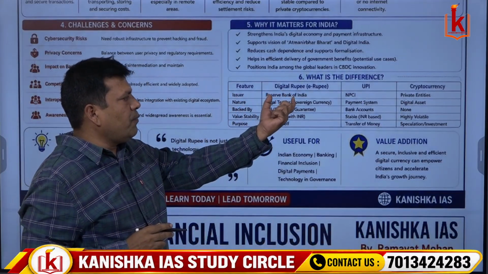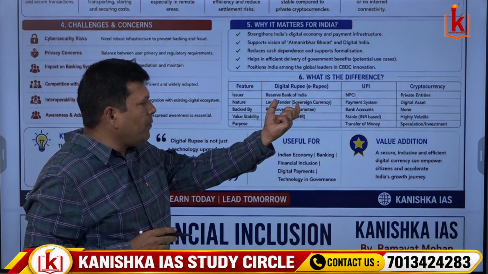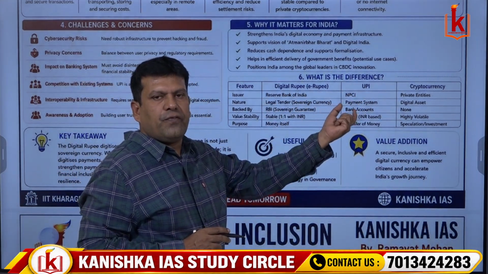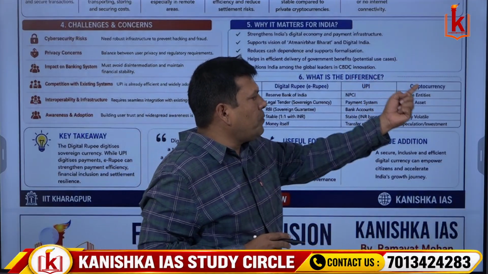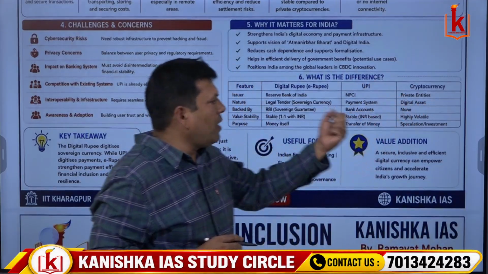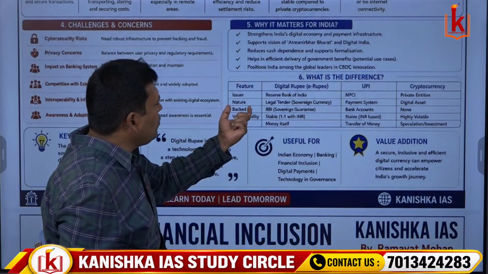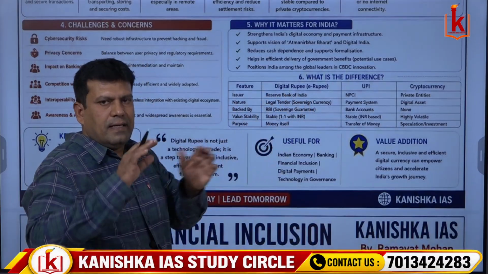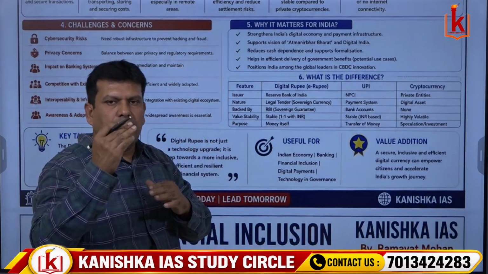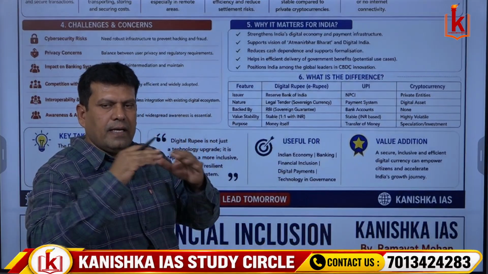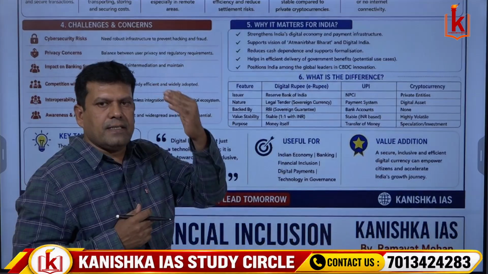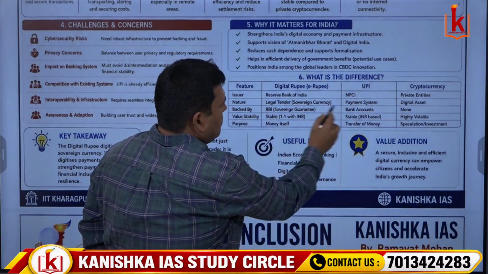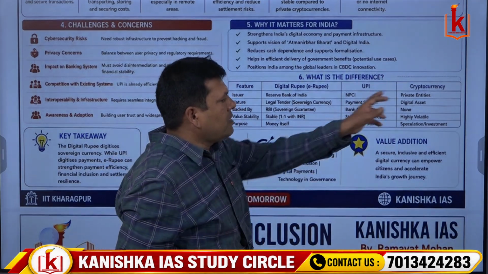Actually in case of digital rupee, it is the Reserve Bank of India, that is the central bank RBI, and coming to UPI, it is done by the National Payments Corporation of India, that is NPCI, whereas coming to cryptocurrencies, it is a private entity. Private entities will be dealing with that.